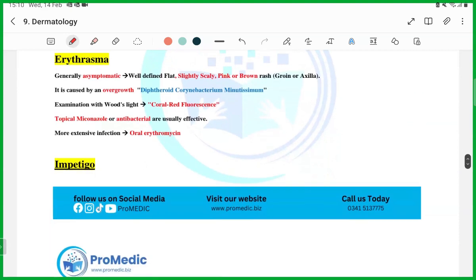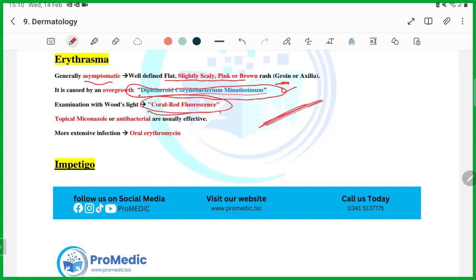Erythrasma is not usually common in the exam, but can come. Generally asymptomatic. Okay, a flat, slightly scaly, pink rash, mostly in the groin region, and it is because of the overgrowth of Corynebacterium. Coral red fluorescence will be there if you see the skin scraping under the microscope. Then miconazole can be used, and if it is more extensive, erythromycin can be used.